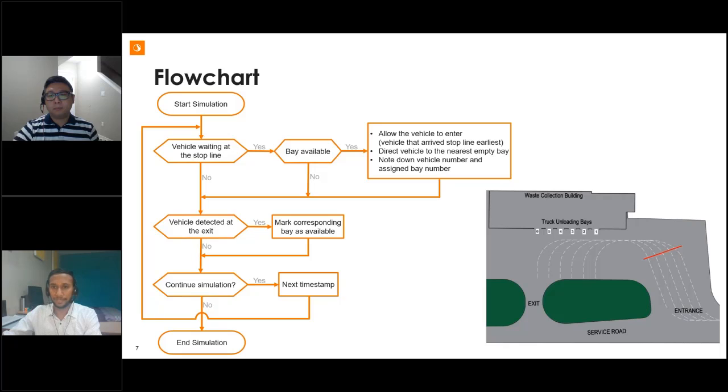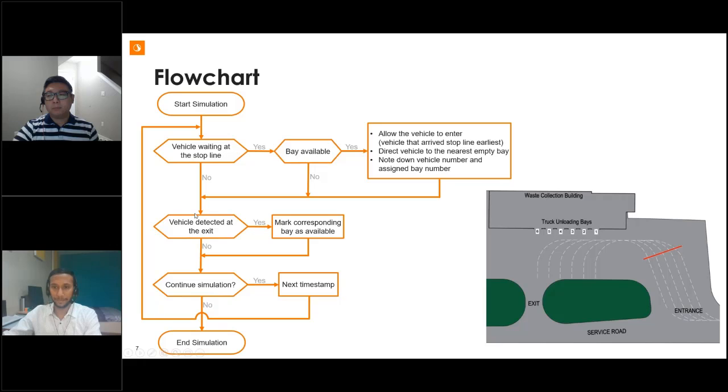This flowchart will be run for each timestamp. Keeping the notations that we use for VisWap, this is a flowchart that we have prepared. First of all, we'll be checking if there is any vehicle waiting at the entrance. In the first iteration of the script, we used the indirect attribute of link to detect the presence of vehicles at the specific location. But after a few tests, we observed that the detector object and its attributes are a better choice for this purpose.